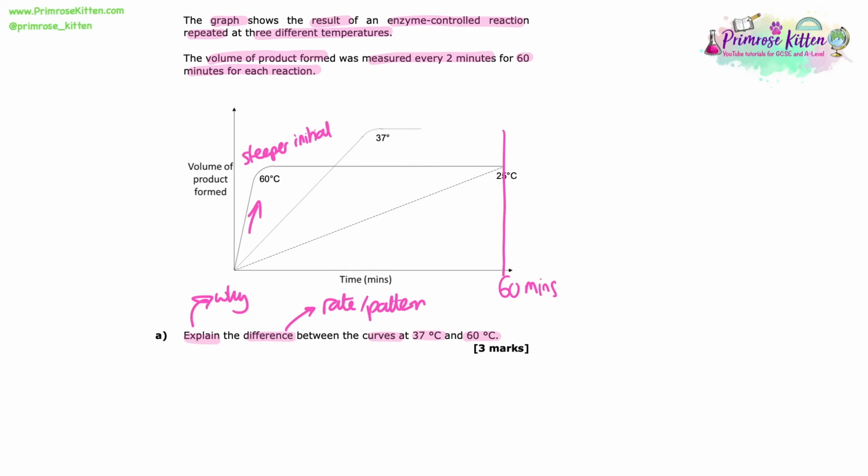So there's a steeper initial rate of reaction for the 60-degree temperature, and then it flatlines, but it flatlines pretty early, much earlier than the 37 degrees. There is also not as much product, so the volume of product made was not as high for the 60 degrees compared to the 37.